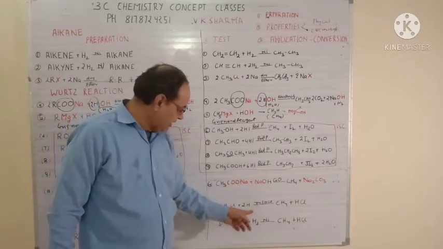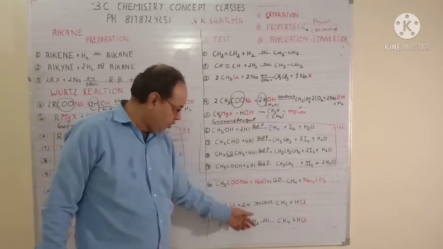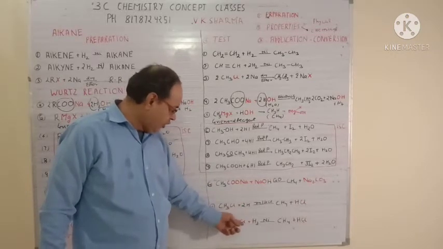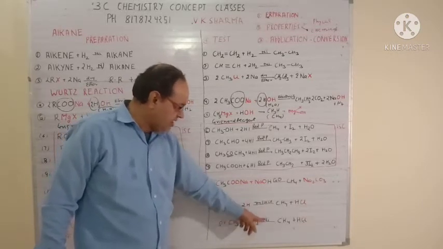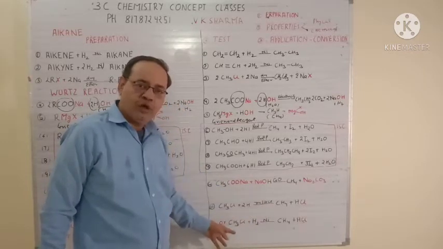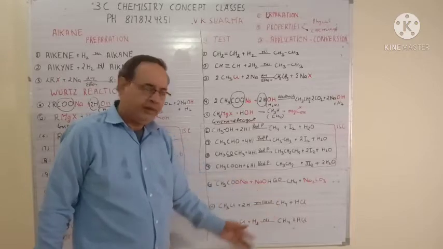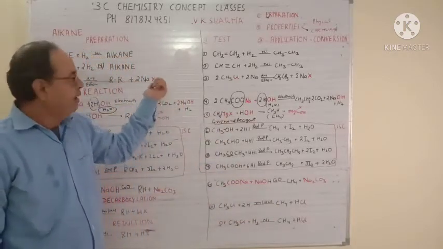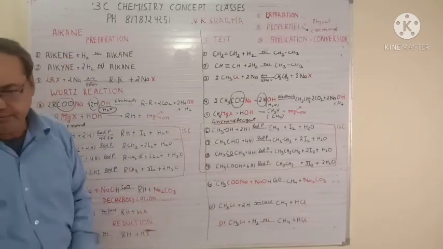So if you change the catalyst and you are taking the H2 molecule rather than nascent hydrogen, methyl chloride is again the same, but only the catalyst has changed. So this will give you methane, ethyl chloride will give you ethane, propyl chloride will give you propane, butyl chloride will give you butane, and so on. So this is about your preparation of alkane.